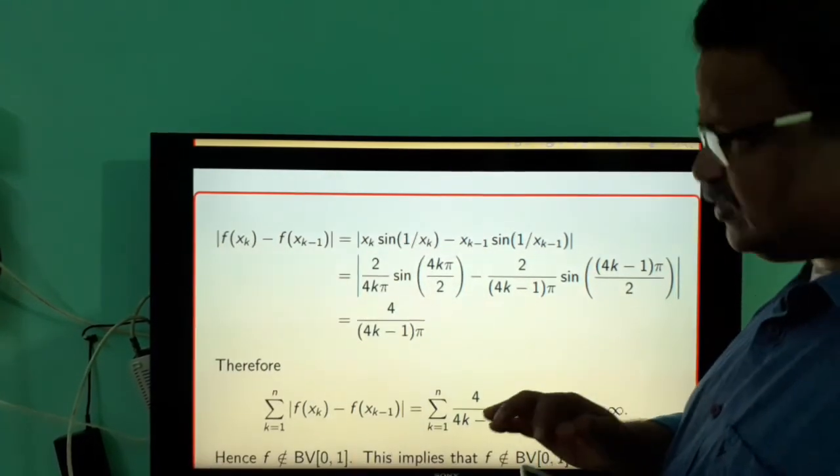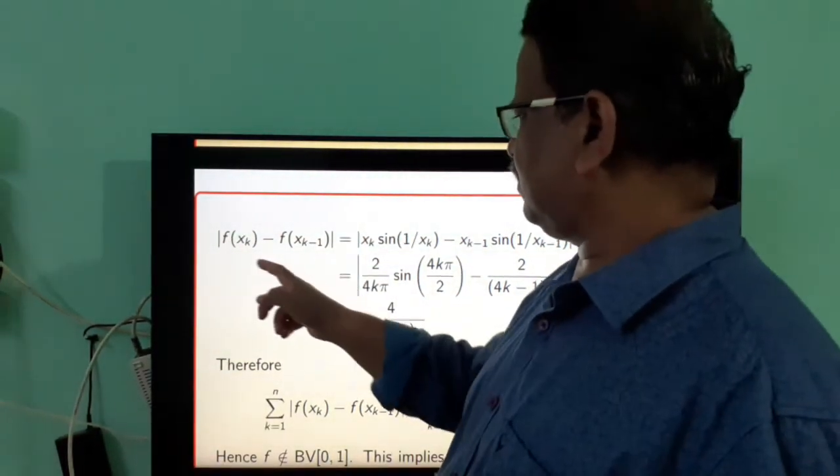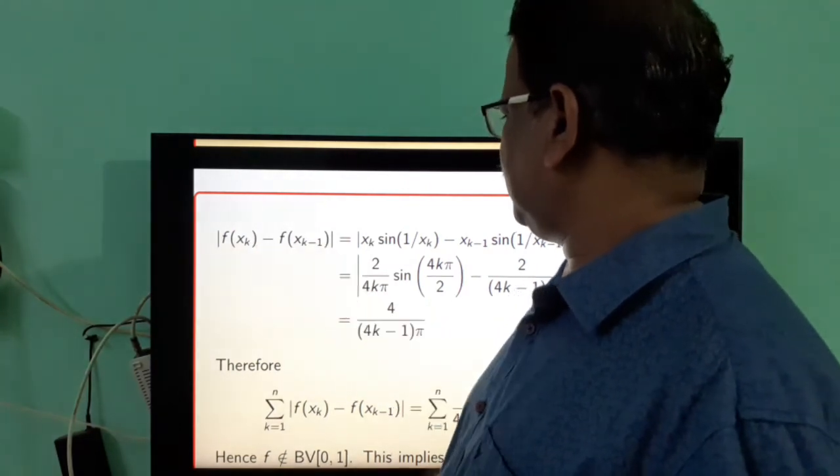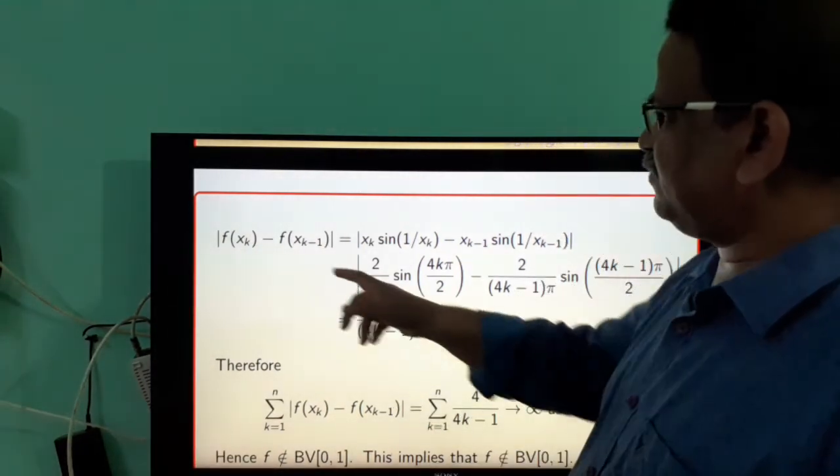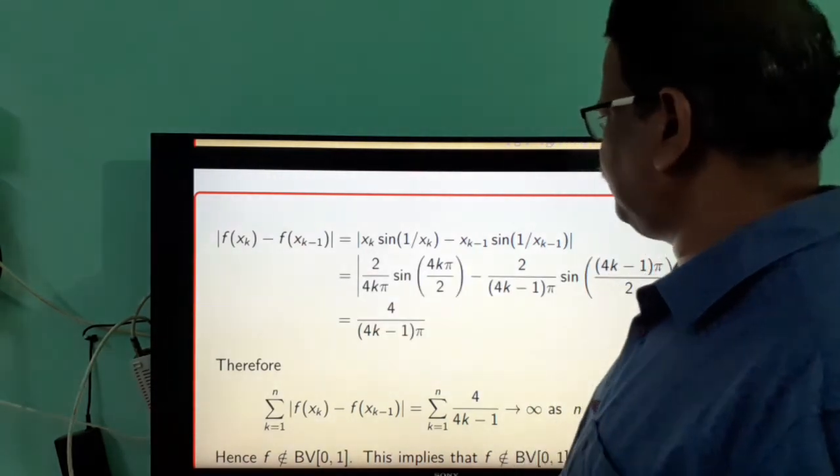So the variation of the function on the subinterval, that is f(s_k) minus f(s_{k−1}), where the function f(x) is x sin(1/x).